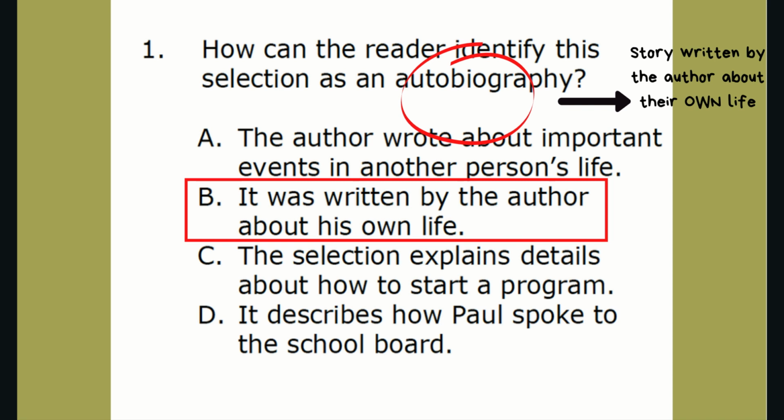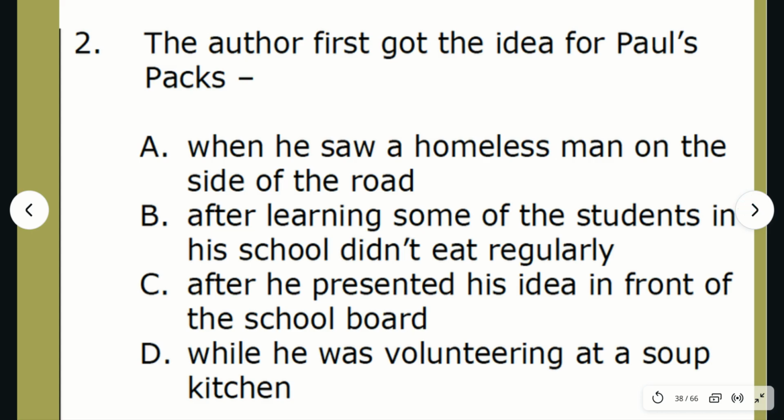I wanted to help people in my community. I saw a person. I overheard. It was written using first person I. So we know the author wrote it about their own life. Let's move on to question 2.